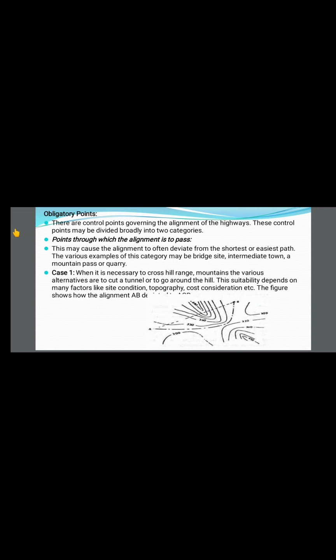There are two possibilities. One is to make a tunnel between these two points to make it short. Otherwise, you can cut along the edges of the hill and make it one small route. This also depends upon the cost of construction. Based on the budget, we can decide how the road should be provided.